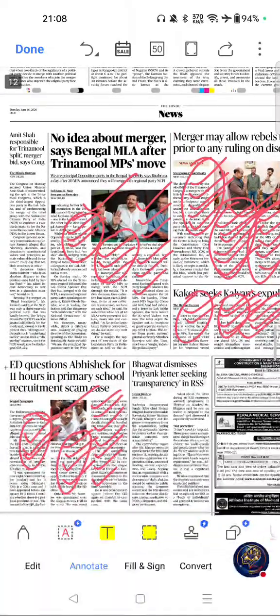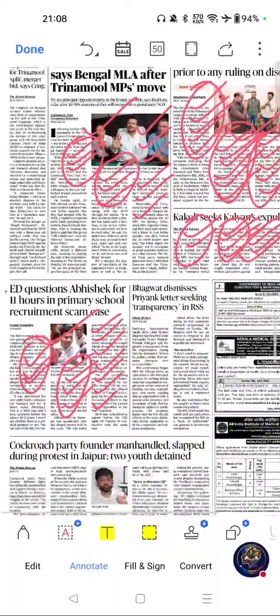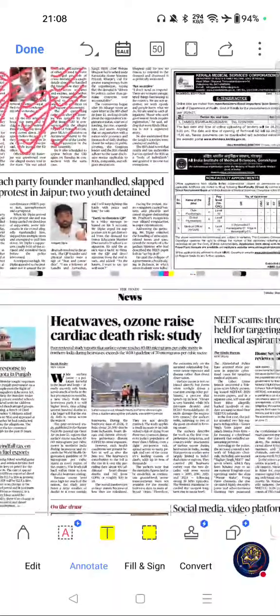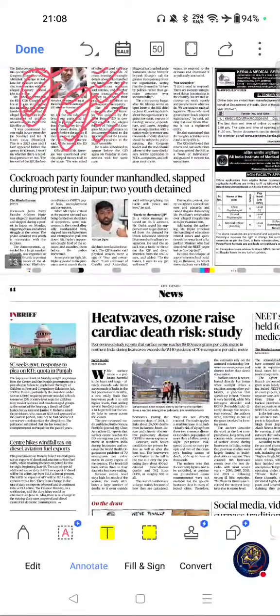These are the only important articles related to your exams, competitive exams. Next, move on to next page, page number 14.